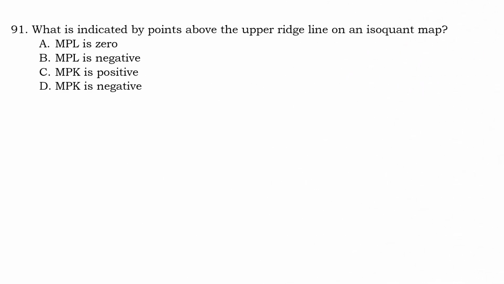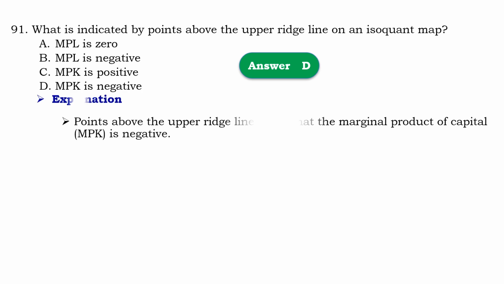(91) What is indicated by point above upper ridge line on the isoquant map? So that should be D, marginal product of capital is negative. Means that point above the upper ridge line implies that the marginal product of capital is negative.